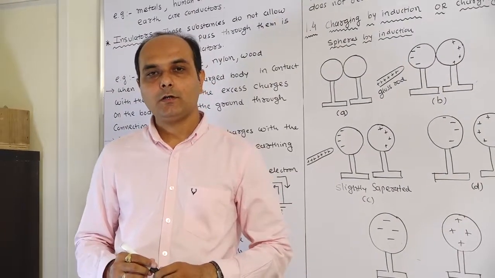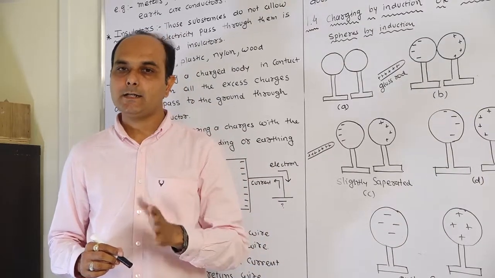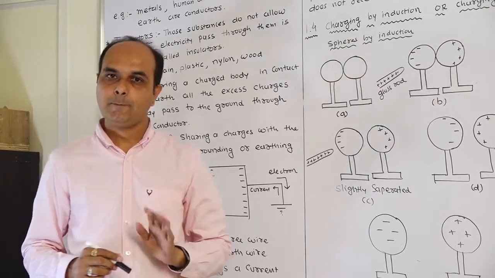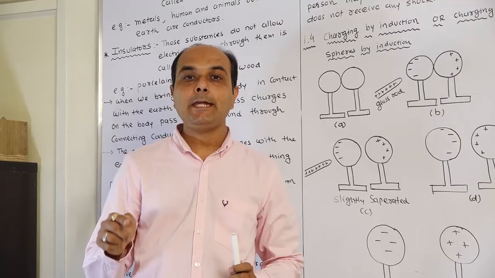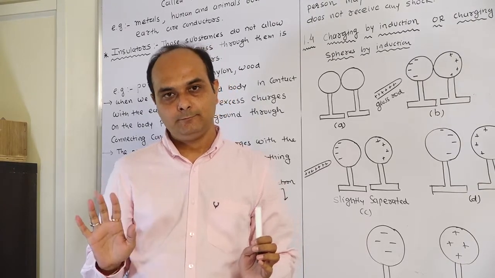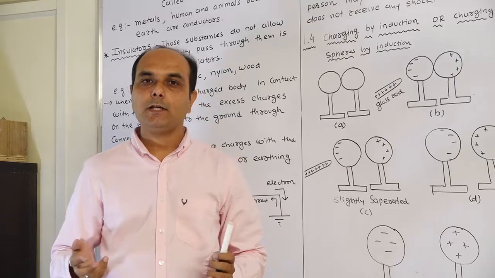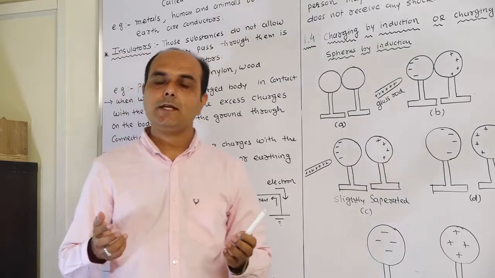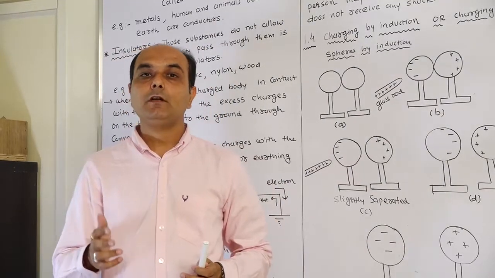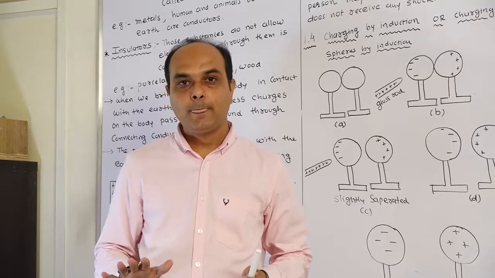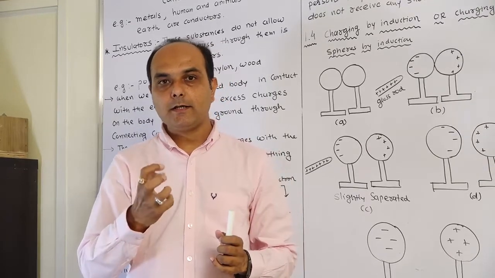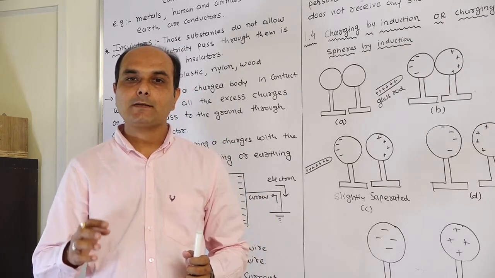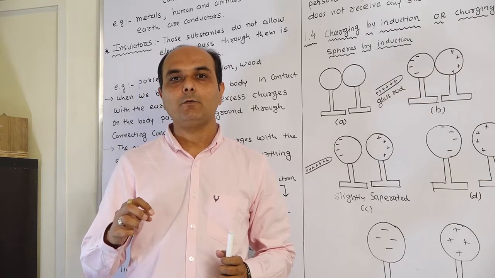For example, all metals allow electricity, that is electrons, to pass. Therefore, metals are called conductors. Even human and animal bodies are conductors, because electricity can pass through our body. That is why we feel a shock when we experience an electric current. Even the earth is a good electrical conductor, because it conducts all the electricity. Even when lightning falls on the surface of the earth, it passes through the surface and is conducted by the earth.